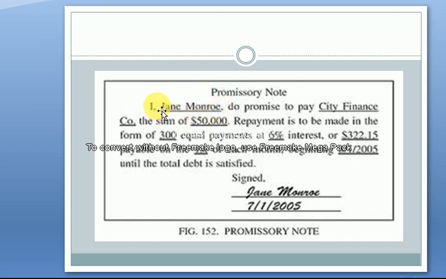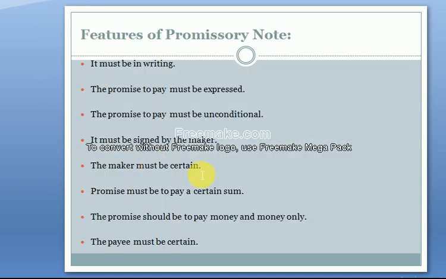Let's suppose I issue a promissory note to you people, so I will write that I, Mr. Asad, do promise that I will return your $1 lakh with 10% interest in 2 months. In total, I will pay in 2 months, and I will also make a signature here. Clear?